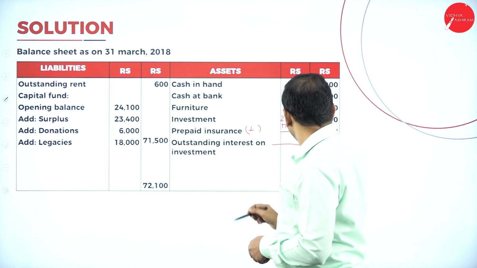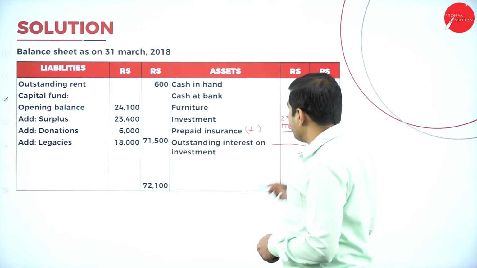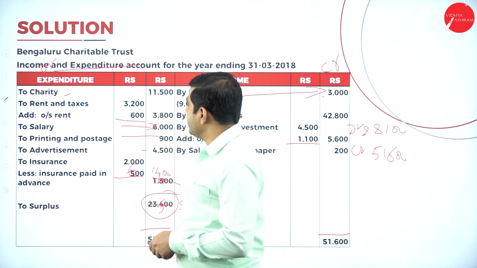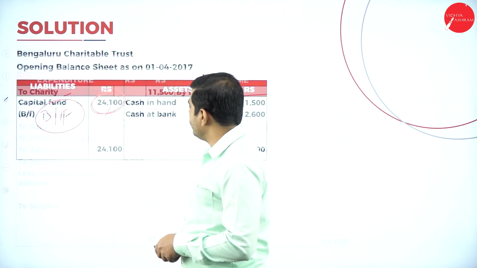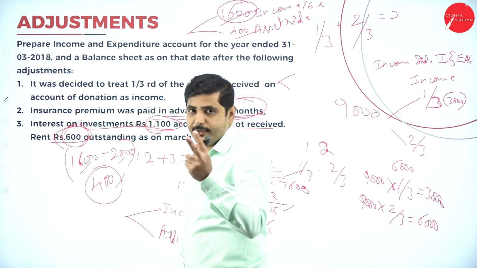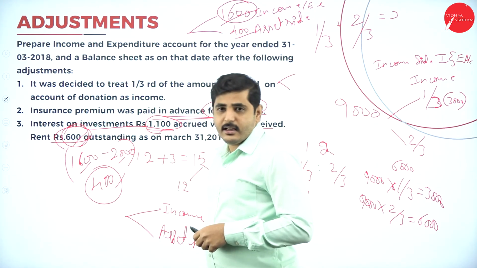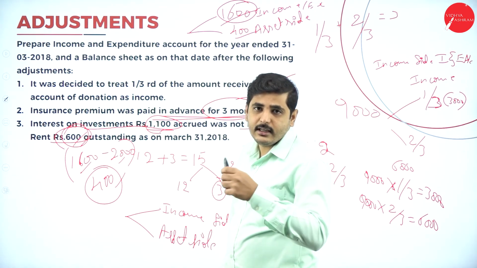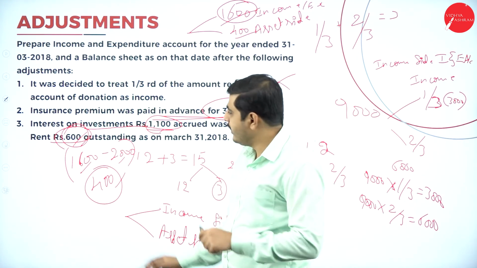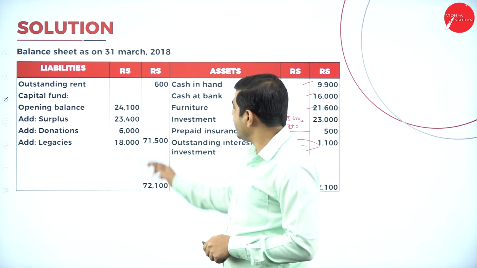Next one, prepaid insurance. What is our prepaid insurance? 500. Next one, outstanding interest, it is 1,100. Next, coming to the liability side, what is the outstanding rent? Outstanding rent is 600. Double effect: we have already added the outstanding rent on the expenditure side of the income and expenditure account. Here we have to show it on the liability side of the balance sheet.